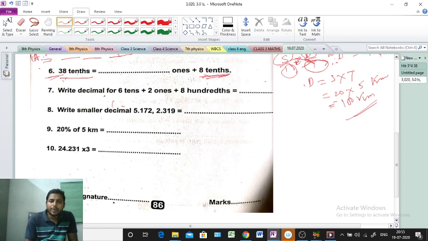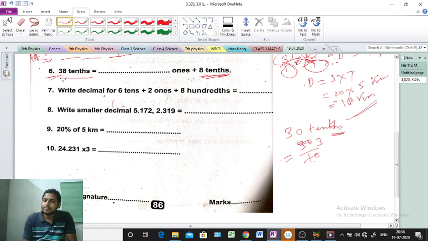We find out this value now. So do subtraction, 38 minus 8. That means 30 tenths. Why? Because 38 tenths minus 8 tenths, we are getting 30 tenths. And 30 tenths means 30 by 10. For tenths, THS, we are writing 10 in the denominator. Now cancel it. 10 threes are 30. So here 3 will come. So 3 ones. Very easy question.